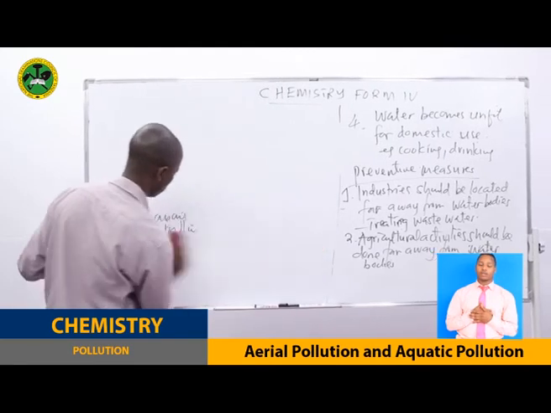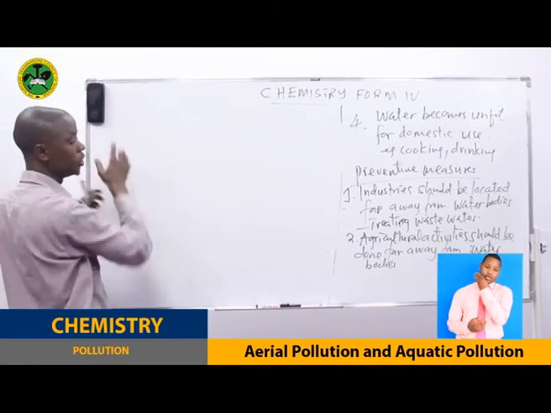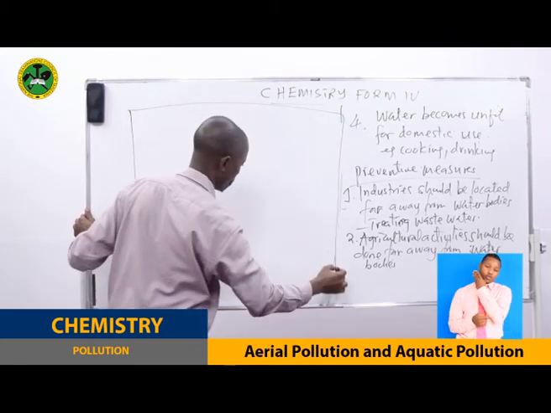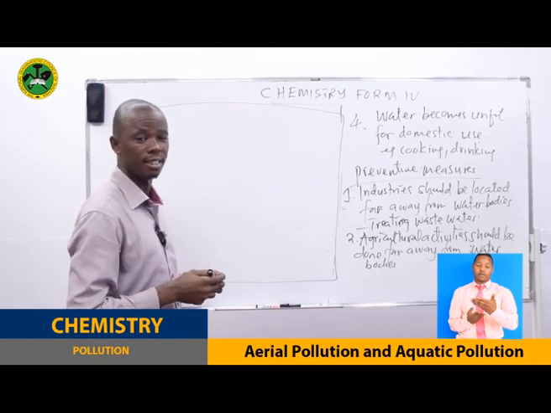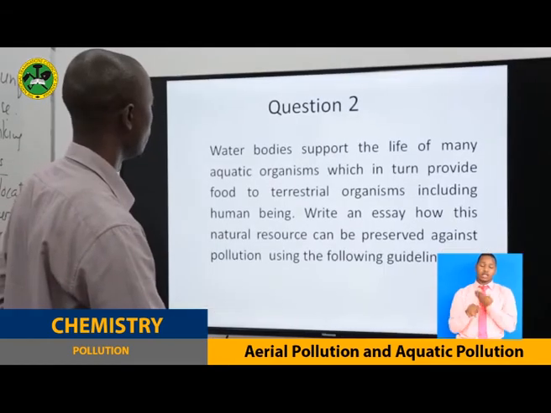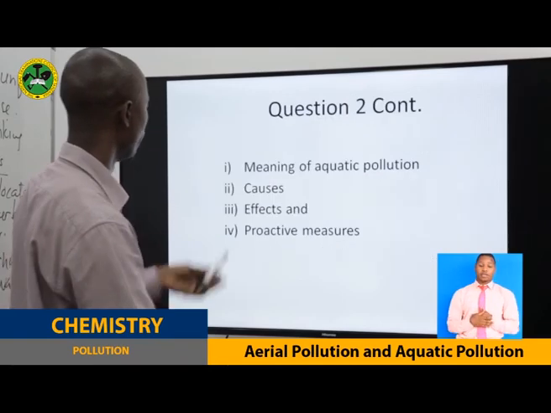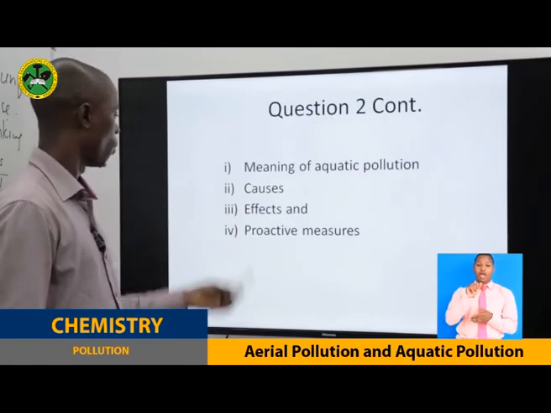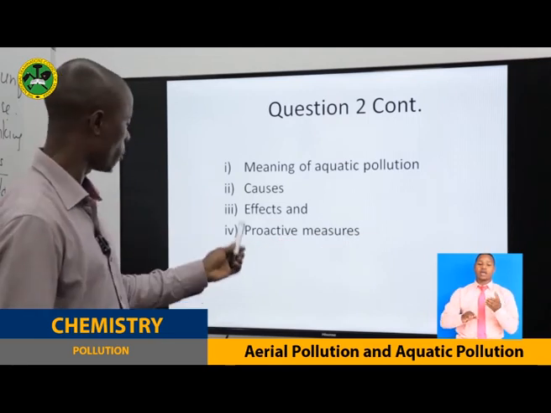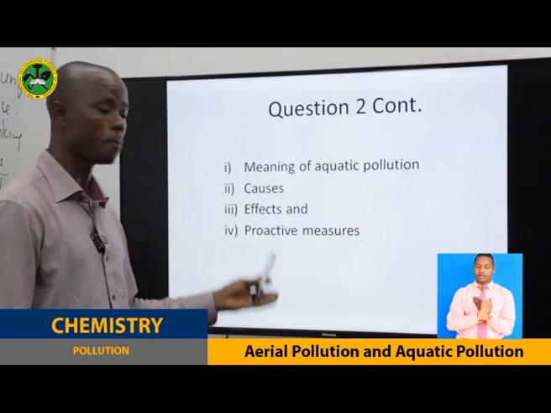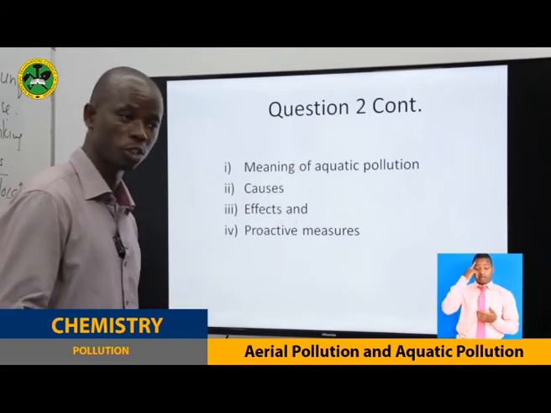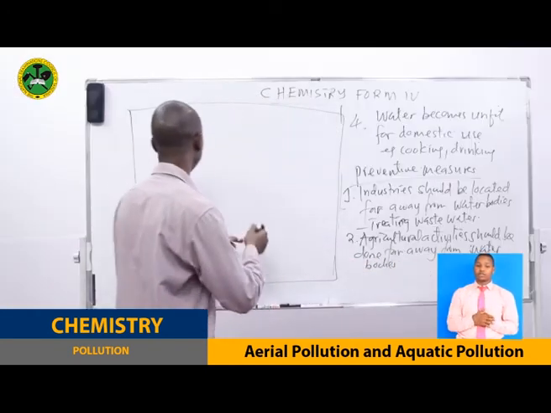I'm just going to lead you here. Now assume this is a piece of paper that we have. Writing an essay. Here we have the meaning of aquatic pollution with the causes, effects, and proactive measures. When we talk about proactive measures, we are talking about preventive actions. So the meaning of aquatic pollution should start here.